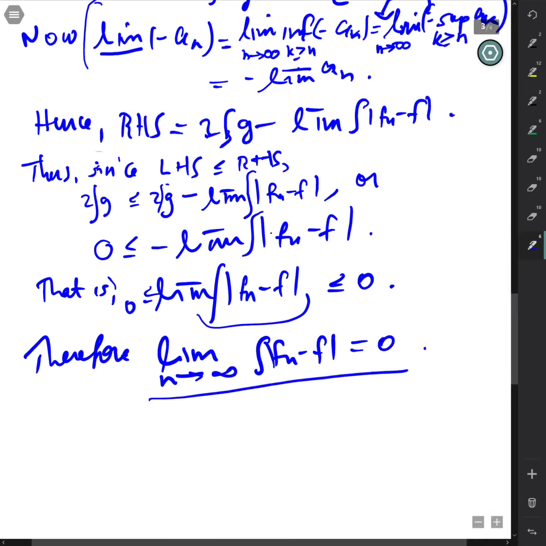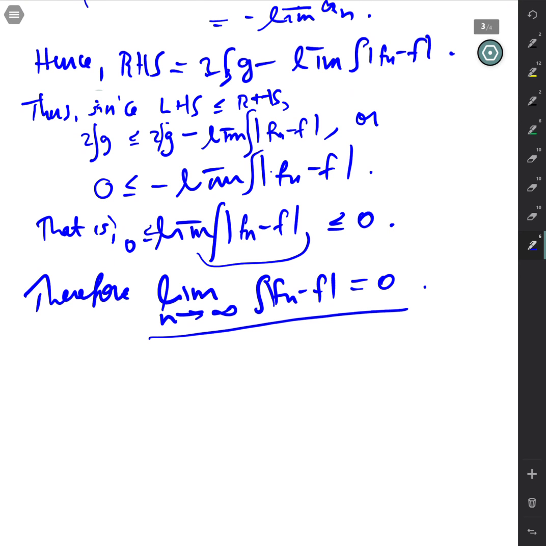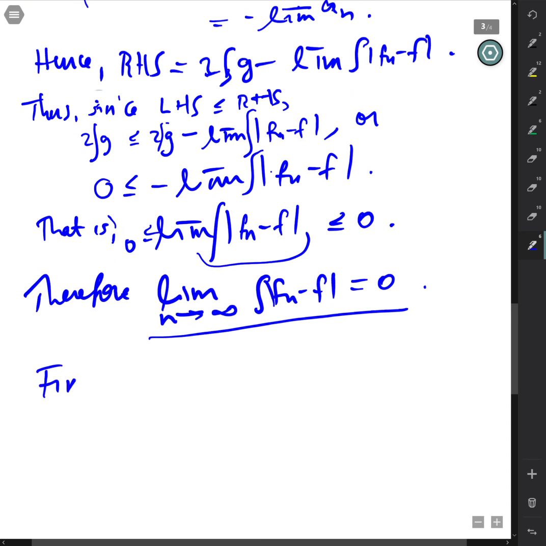And the last conclusion is a consequence of this. Finally, if we look at the difference of the integrals, I want to show that this thing converges to that.